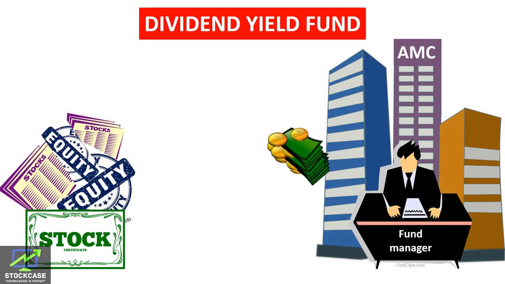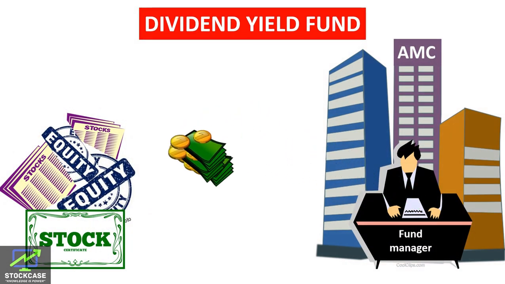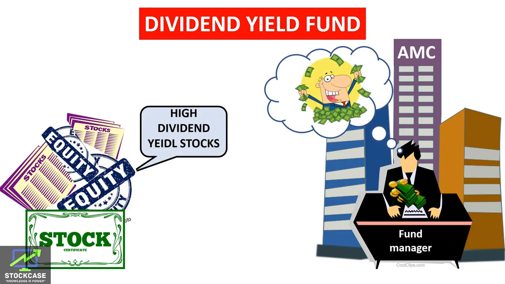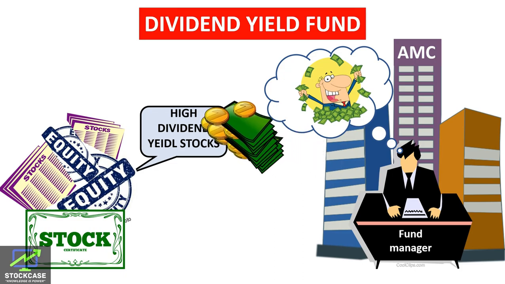Dividend yield fund. Dividend yield fund mainly invests in those company stocks which pay higher and steady dividend. The stocks are called dividend yielding stocks.